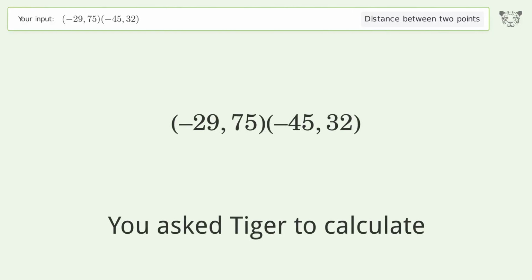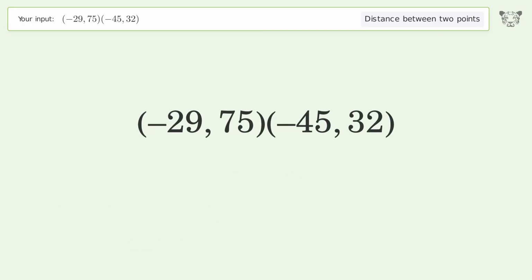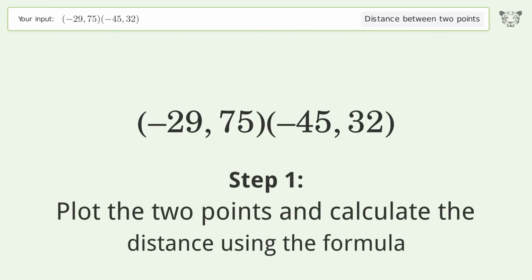You ask Tiger to calculate. This deals with the distance between 2 points. The distance between the 2 points is the square root of 2,105, or 45.88. Let's solve it step by step. Plot the 2 points and calculate the distance using the formula.